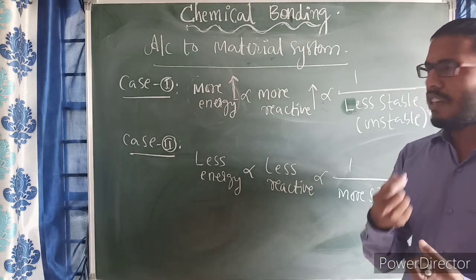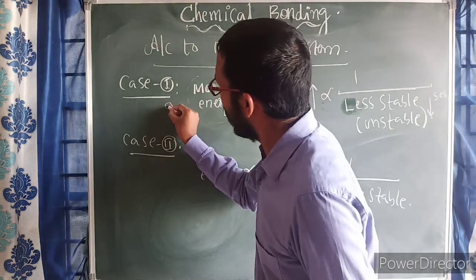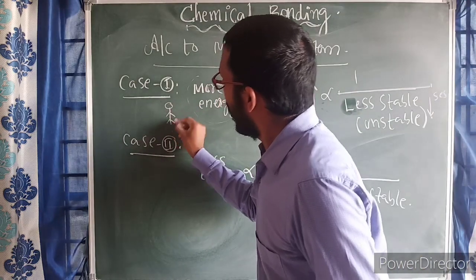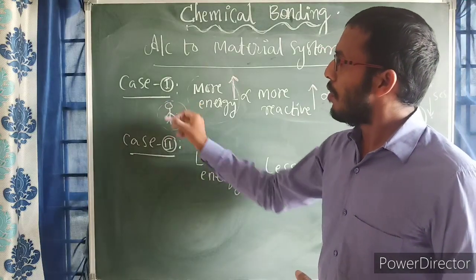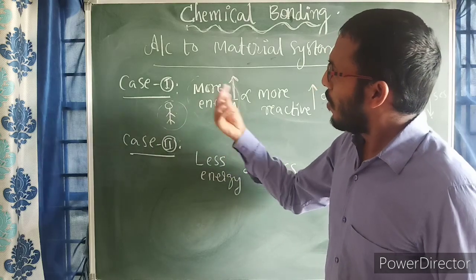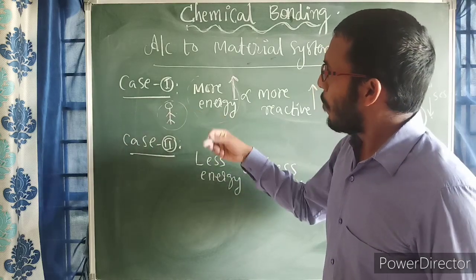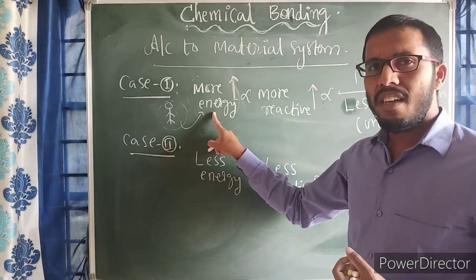Suppose one student has had some food or mini snacks. After taking some snacks, his energy levels will be increasing.